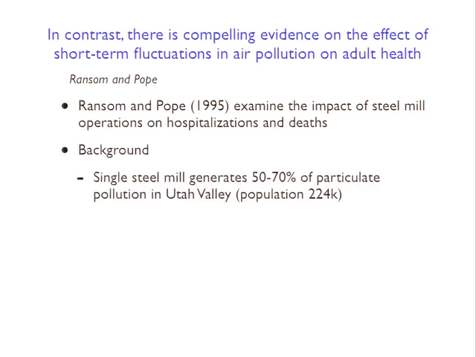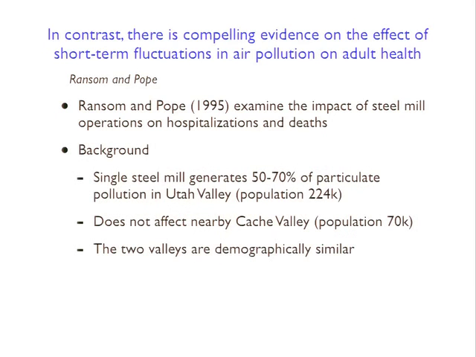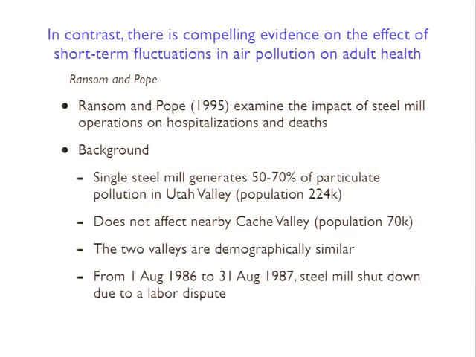The valley has a population of about 200,000, and there's a steel mill that operates there, and it turns out that 50 to 70% of particulate pollution is generated by that steel mill. So that's what you can think of as the treated area. But there's also a control area nearby. Another nearby valley has about 70,000 people living there, and it's not affected by that steel mill's operation. The two valleys are demographically similar, with similar populations in terms of income and race and so forth. But from August 1st, 1986 to August 31st, 1987, so for about a 1-year period, the steel mill shuts down due to a labor dispute.